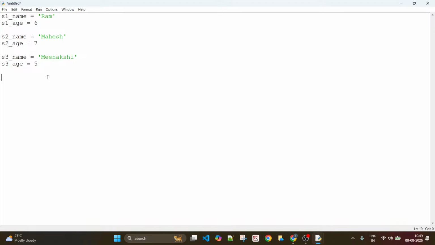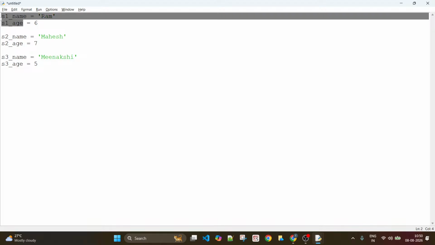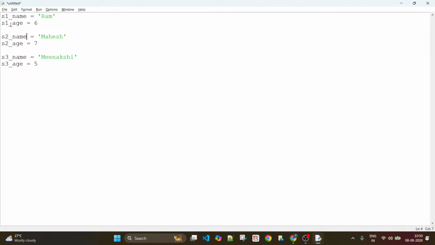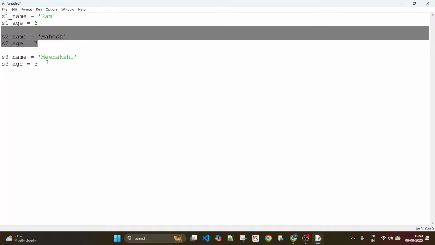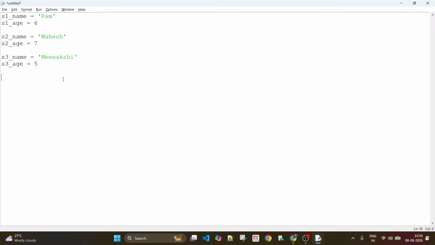So there are two things primarily when you think of anything in object oriented programming. One is the entity. As I said, entity means what I want to really model or really program for. Student is the entity that I have considered. And name and age are called attributes because those are the properties of the student that I want to capture. So this all comes under the data part. This is the data that I want to maintain for each student.